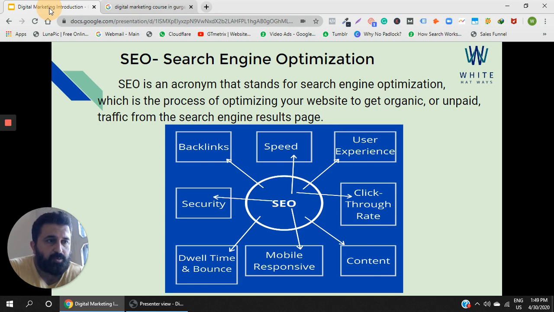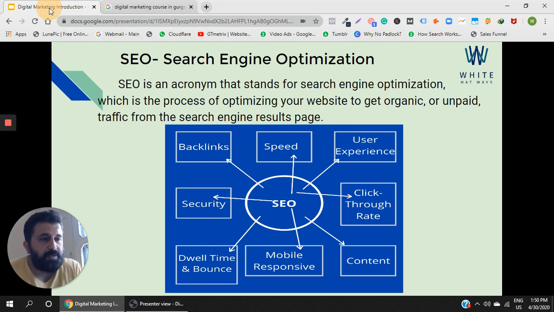It should be optimized so that somebody does not have to wait for that long. Why? Because Google does not want people coming to their search engine having a bad time accessing a particular page and getting frustrated. So the speed of your landing page or website should be really good. The user experience should be good with respect to speed, and if someone is accessing the content through mobile, it should be mobile responsive as well.